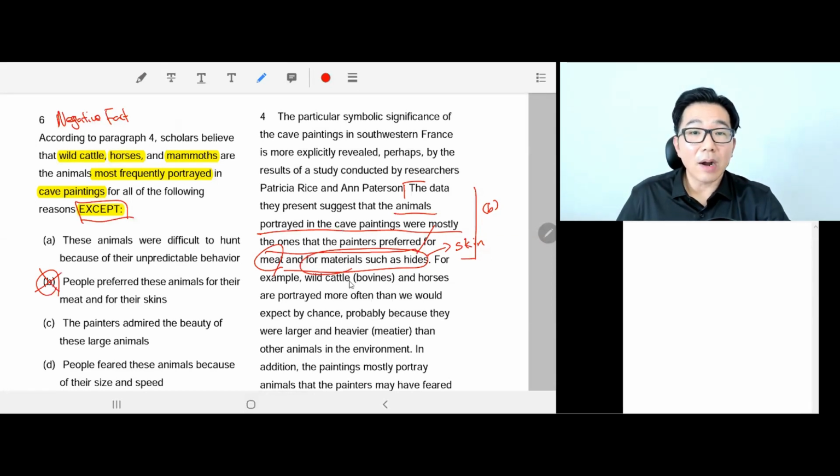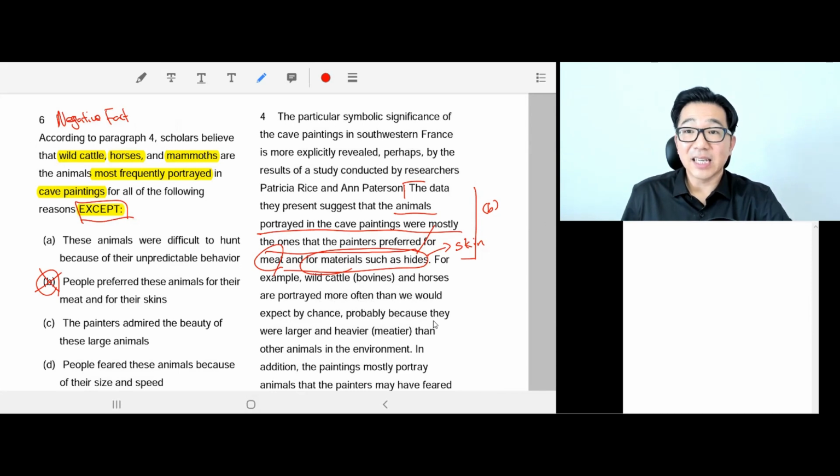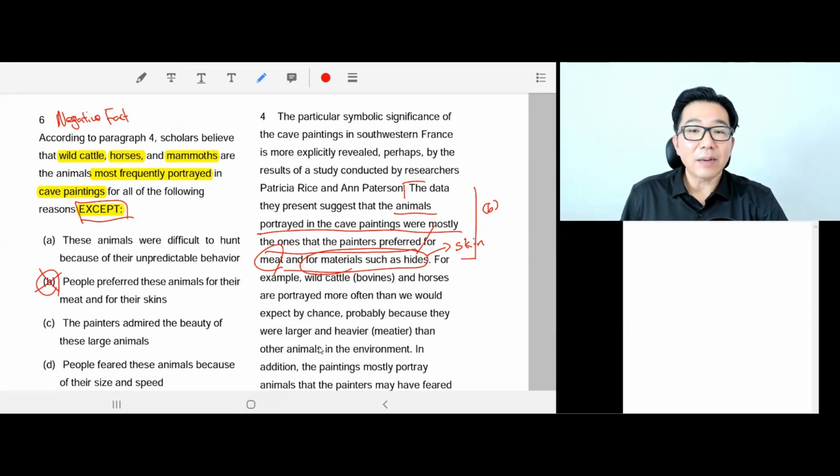For example, why wild cattle and horses are portrayed more often than we would expect by chance, probably because they wanted to eat their meat and they had probably a big skin, big fur. Because they were larger and heavier, they could get more meat out of it. So they wanted to catch large animals to have a big dinner, rather than other animals in the environment. So probably it's referring to other small animals that they cannot get as much meat from. Cool.